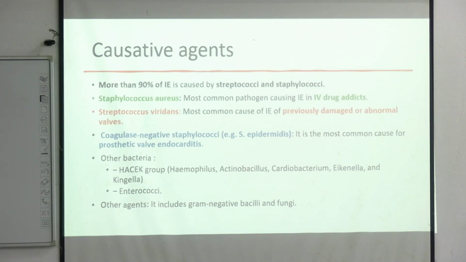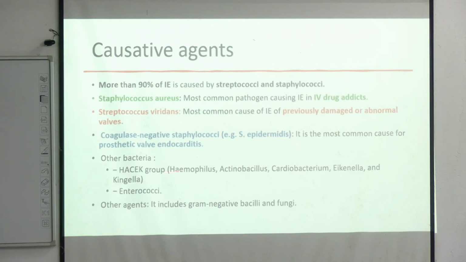One is the Staphylococcus aureus, which causes acute infective endocarditis, along with IV drug users. Next is Streptococcus viridans, which causes subacute, and in cases of damaged or abnormal valves, and this Staphylococcus epidermidis causes infection in case of prosthetic valve endocarditis.